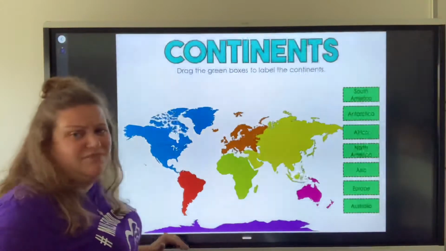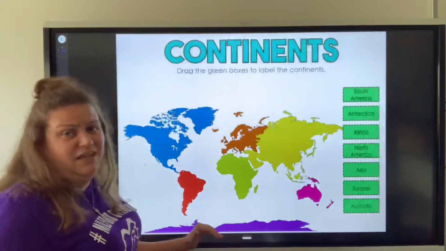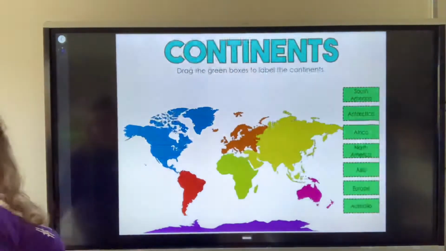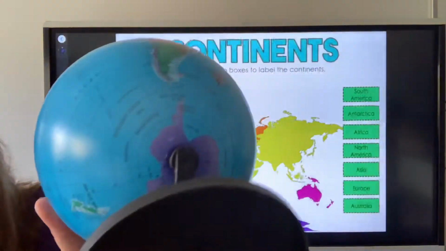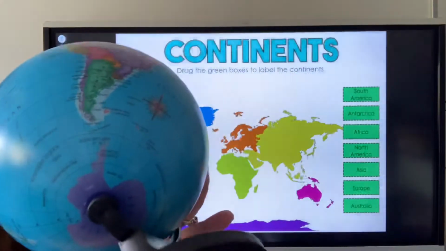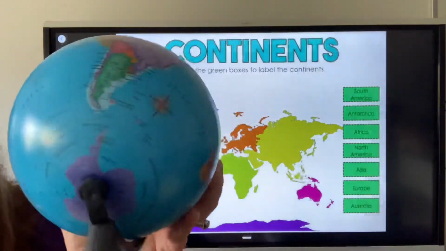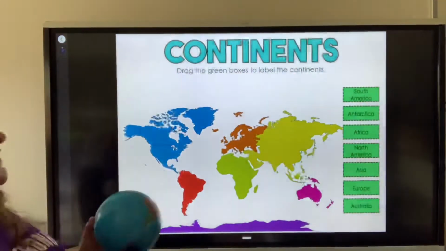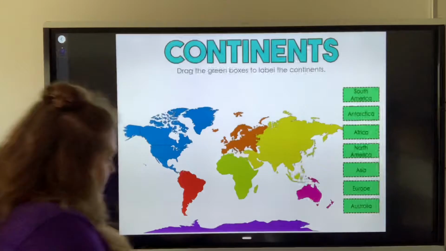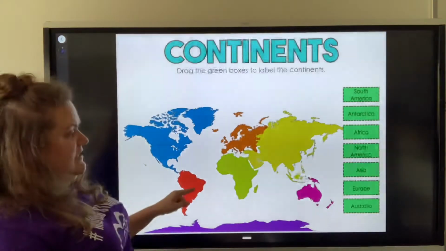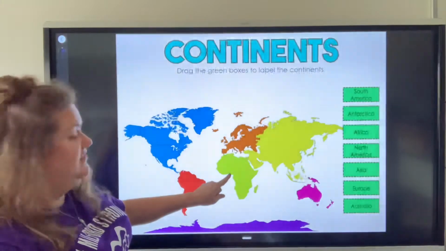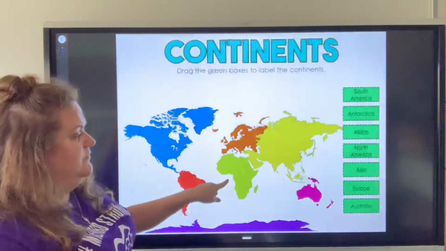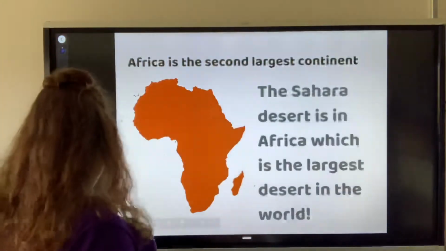Antarctica on a map looks very different than what it looks like on a globe. On a globe, Antarctica looks like this. It's kind of hard to see because of the globe stand, but that's what Antarctica looks like. You'll see another picture of it in a bit. But this down here is Antarctica, South America. This green continent is Africa.